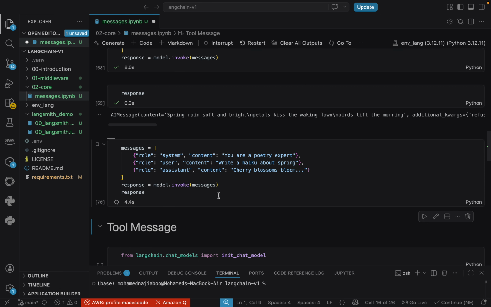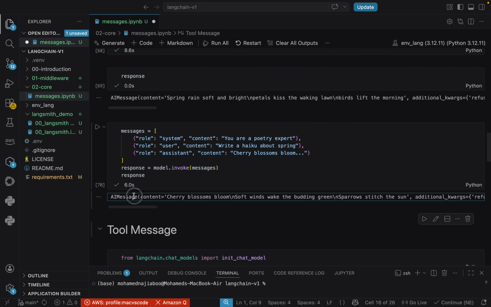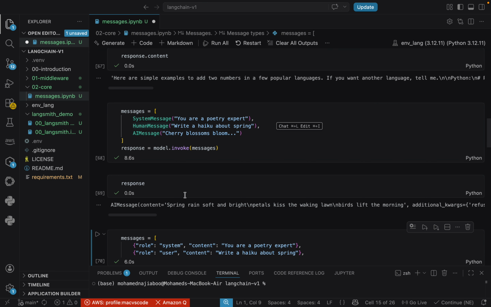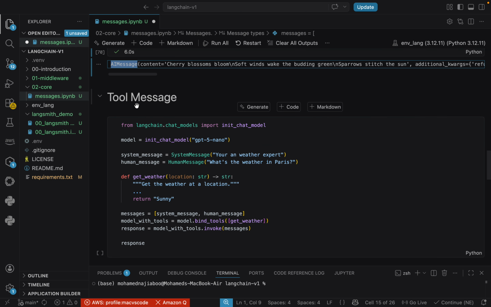Execution's in progress. The response will be the AI message type. Here we can see the AI message type. Okay, so I hope these three message types are clear: system message, human message, and AI message. Now we can understand the tool message.